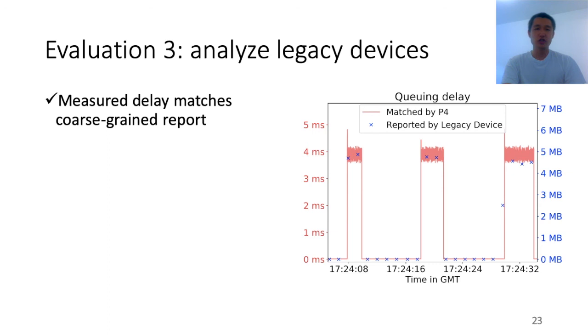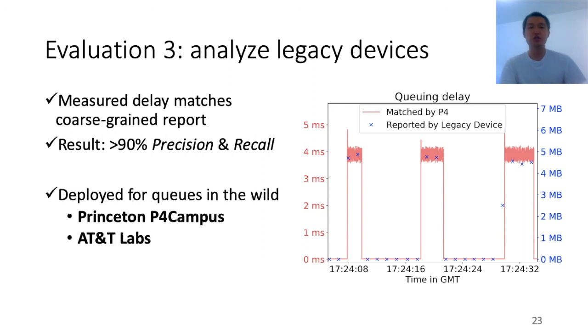Our results show that we can still achieve over 90% precision and recall when trying to find the bursty flows causing the delay in the legacy device. Using this setup, we have successfully deployed ConQuest in two different real-world networks. At Princeton University, we have been using ConQuest in the P4 campus initiative to debug queuing issues in legacy devices. At AT&T Labs, we have been using ConQuest to analyze the production carrier network's queuing and burst characteristics.